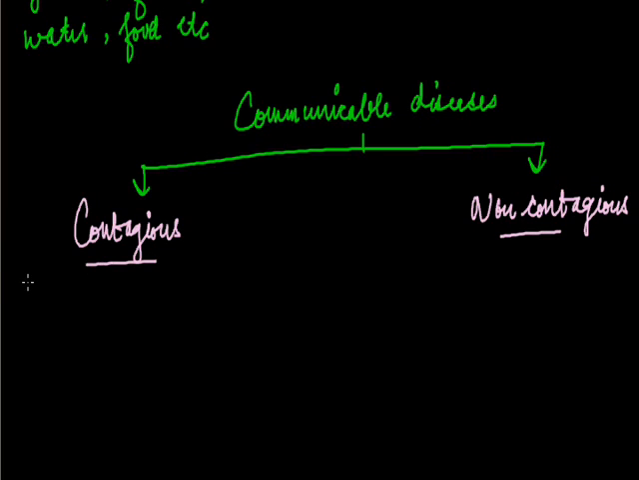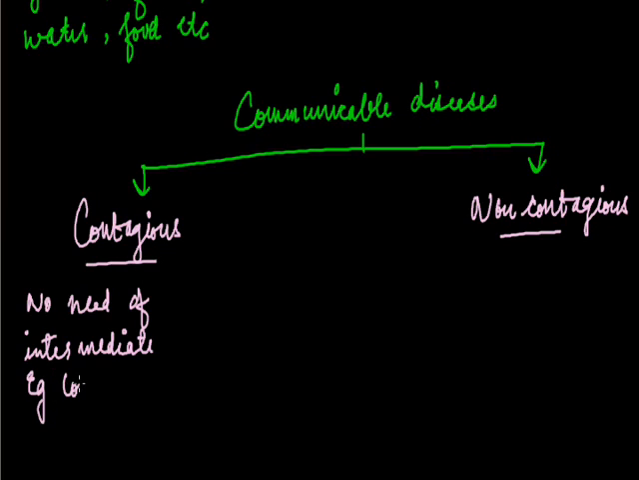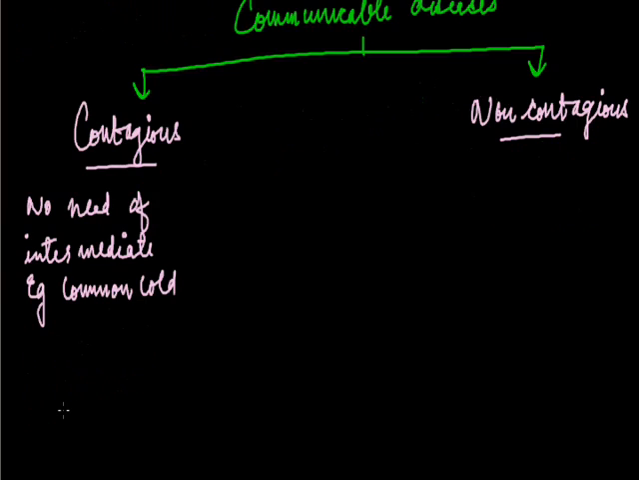Contagious means that they do not need an intermediate for spreading. No need of intermediate. I'll give you an example. Example is common cold. If a person at your home catches a cold, somehow you also get infected by this. There is no need of any intermediate carrying the common cold from that person to you. And one more example is ringworm.